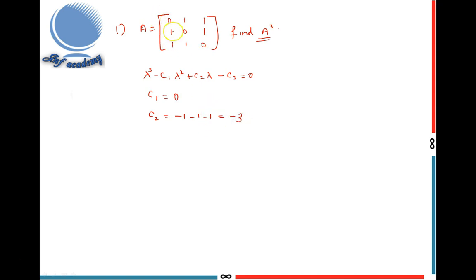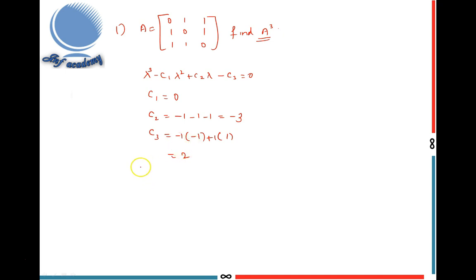How to get it? First minor is deleting this row and this column, the determinant of 0 1 1 0, that is 0 minus 1 equal to minus 1. Similarly, deleting this row and this column, we can get the second element, and deleting this column and this row, we can get the third element. This is the minor of second order of the principal diagonal elements. C3 equal to determinant of A. Determinant of A is 0 into anything is 0, and minus 1 into minus 1 plus 1 into 1, this is equal to 2. So these are the C1, C2, C3 values.